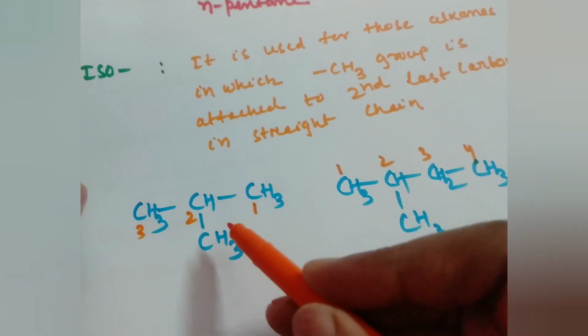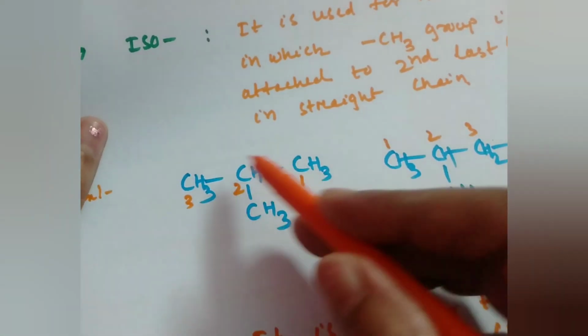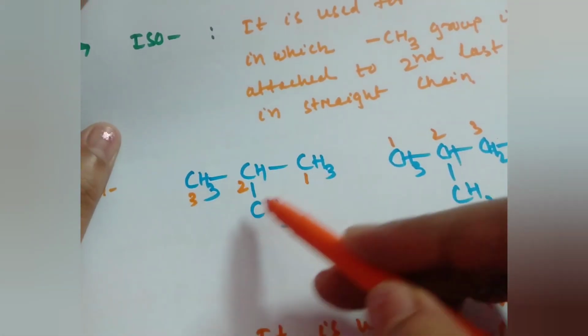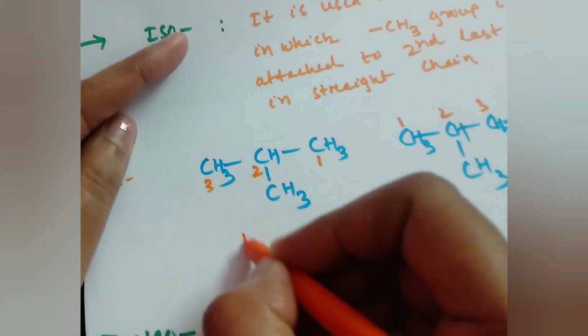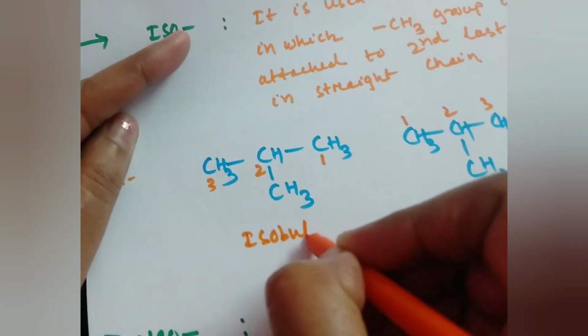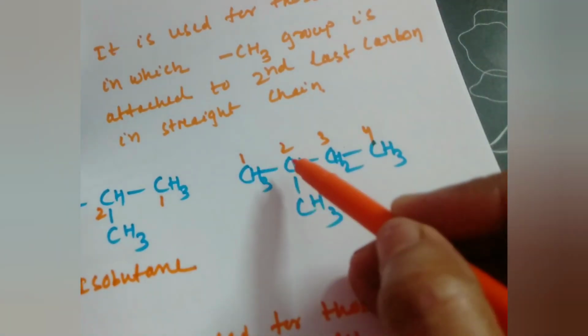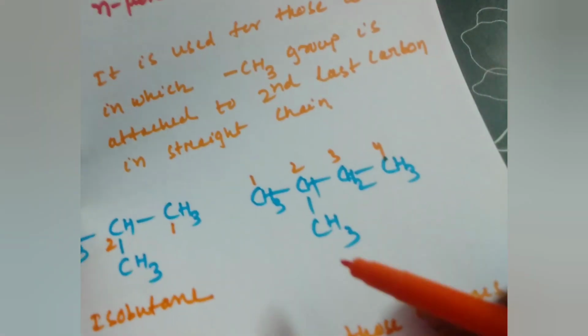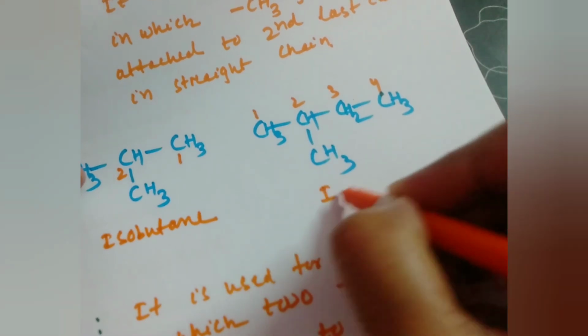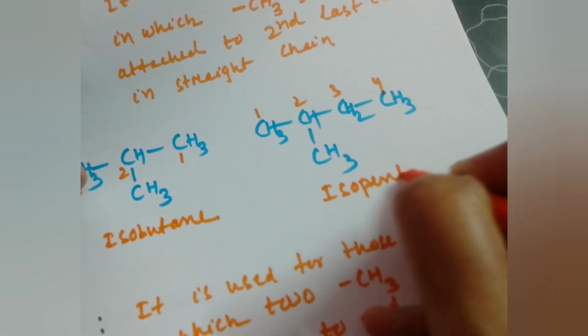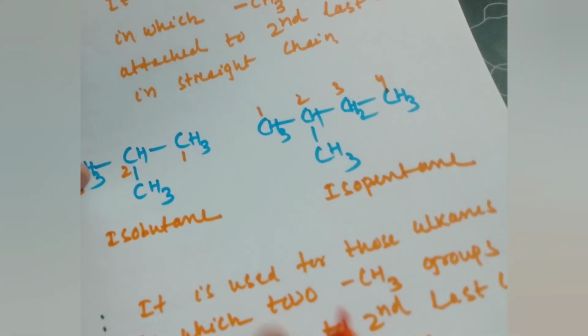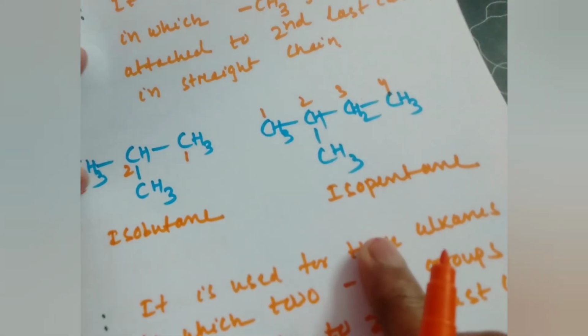So this is the iso. These are the common names. How many carbon atoms are there? 4 carbons. So I will write the name: isobutane. Similarly here, how many carbon atoms are there? 1, 2, 3, 4, 5, all total 5 carbon atoms. So the name is isopentane. This is isobutane, this is isopentane.